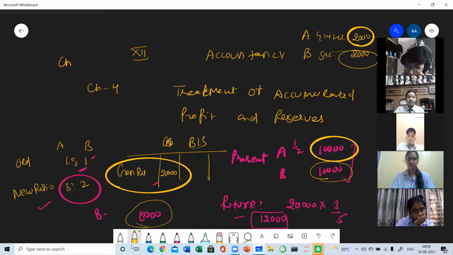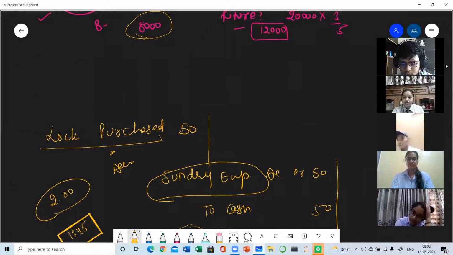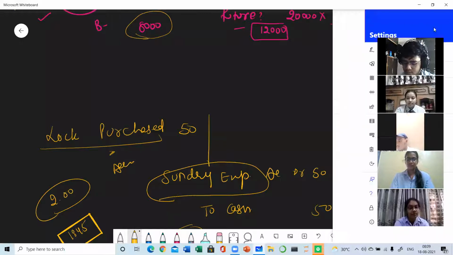So there may be two cases whenever we are having the treatment for the accumulated profits and reserves. There may be two cases. Which two cases? Write down.